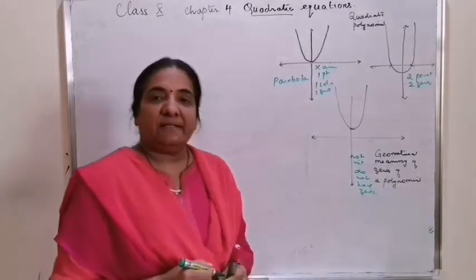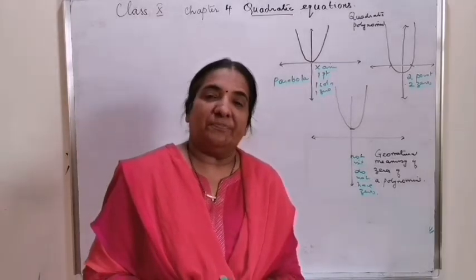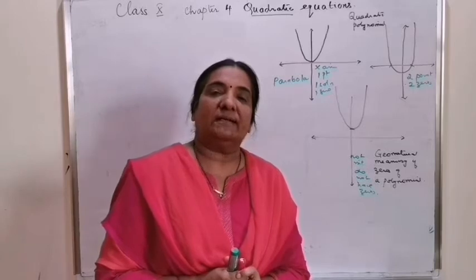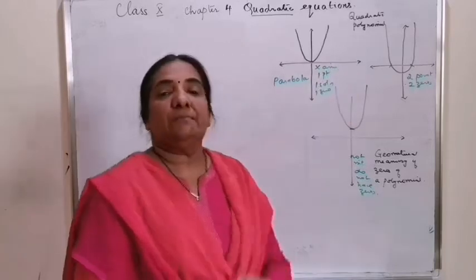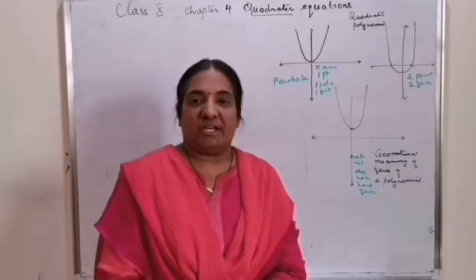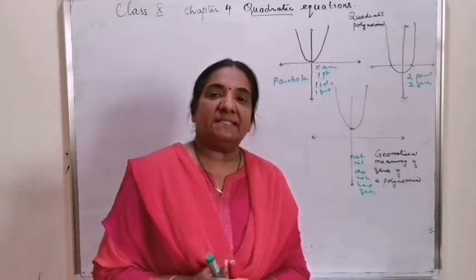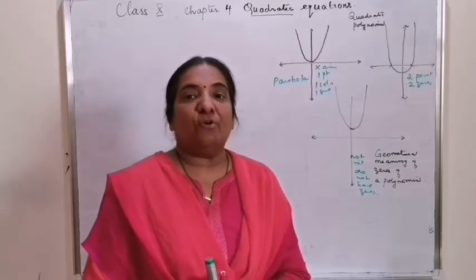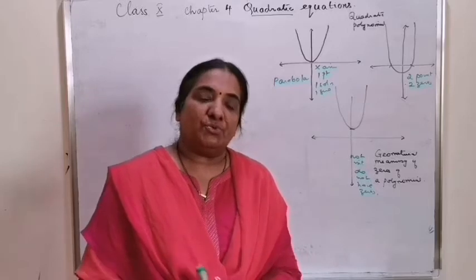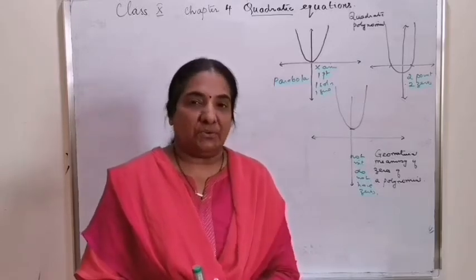If you compare a quadratic polynomial and a quadratic equation, for the quadratic equation also, if you draw the graph, it will be a parabola, and with the same logic, since it can have a maximum of 2 zeros, there are equations with 2 zeros, 1 zero and no zeros.